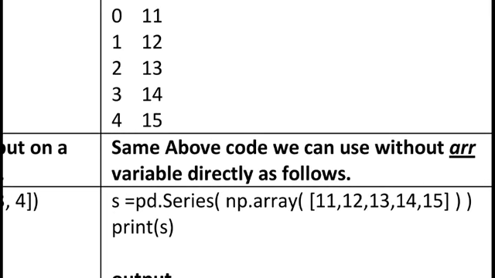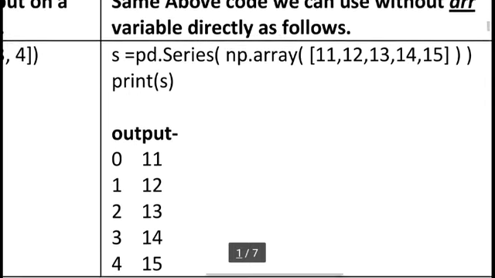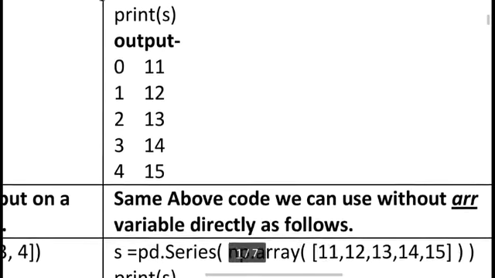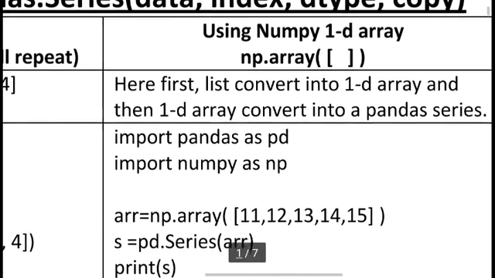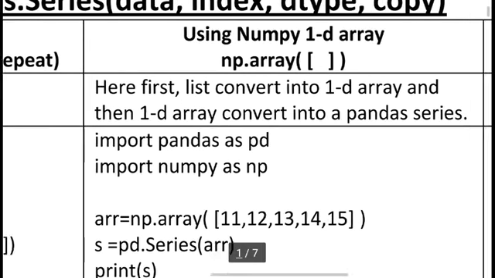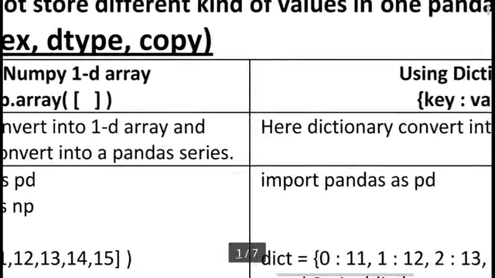So we directly pass the np.array method, and in this method we can use the list concept. Here you can see the list converts into a 1D array, and the 1D array converts into a pandas series. Finally you can see the same values: 0, 11, 1, 12, 13, 14 and 15. So we can use the list concept, scalar concept, and np.array concept to store a set of values.